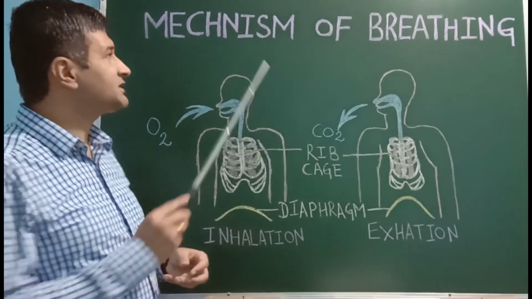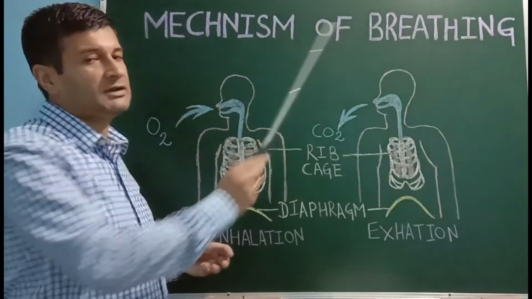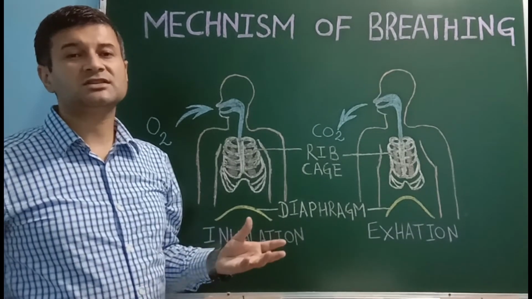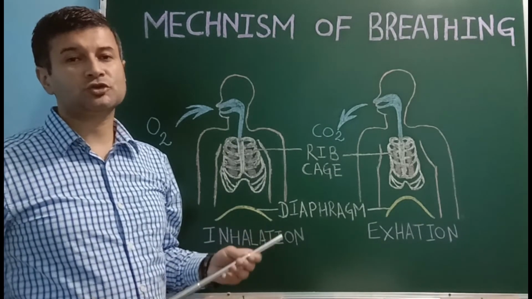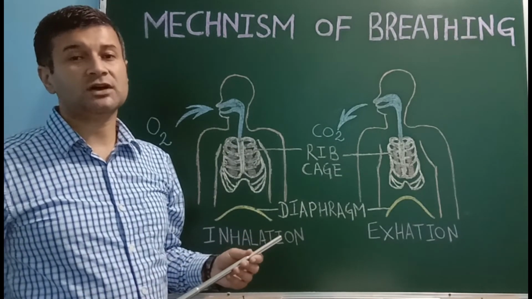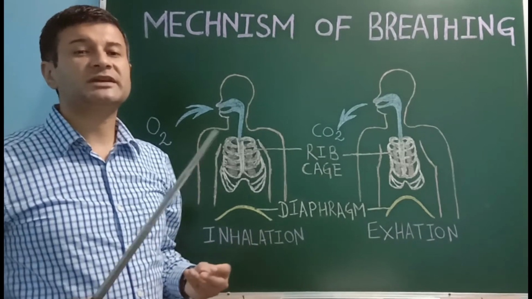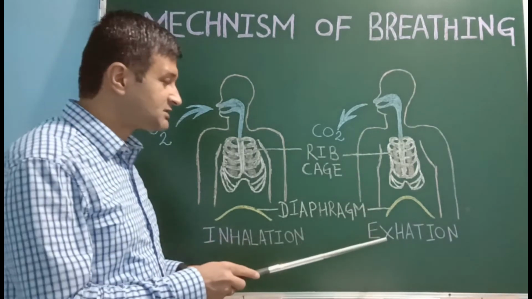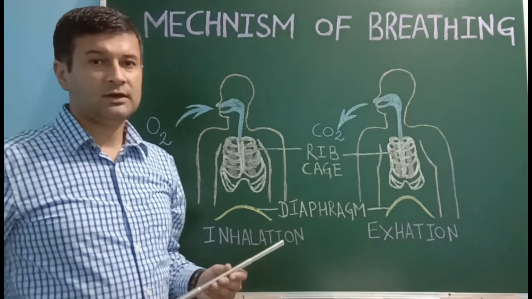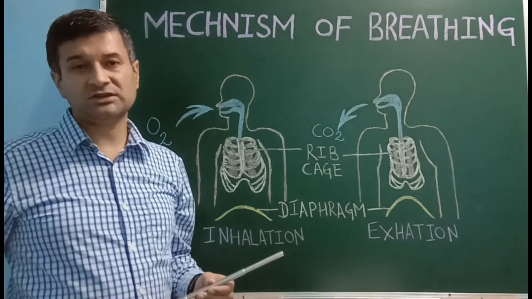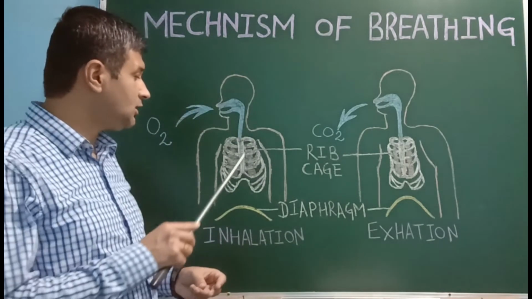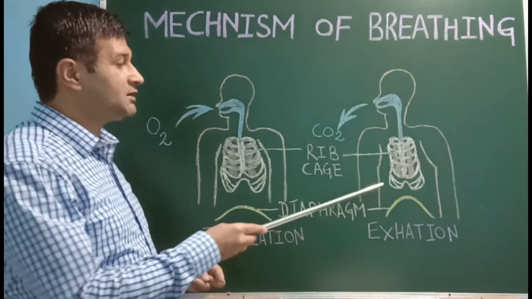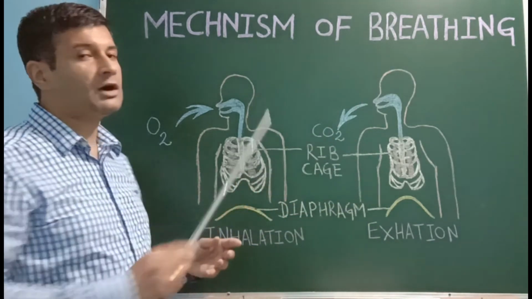Now, let us try to understand the mechanism of breathing. Breathing is a complex mechanical process. It is an involuntary movement which is controlled by the respiratory centers of the brain. Breathing comprises inhalation or inspiration and exhalation or expiration. Inhalation is a process by which air enters into the body, and exhalation is a process by which air is removed from the body to outside.